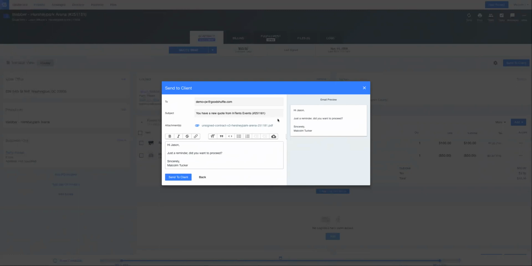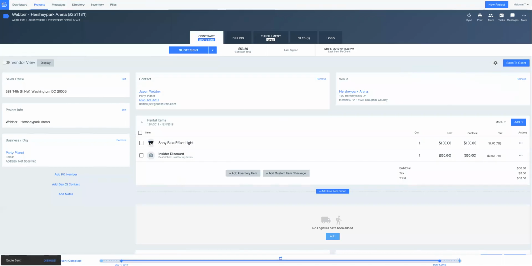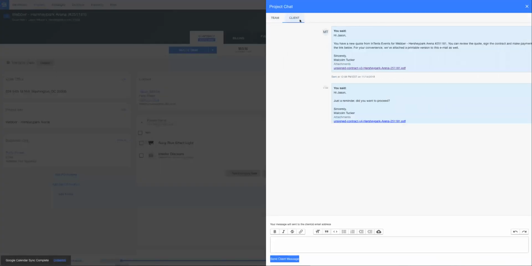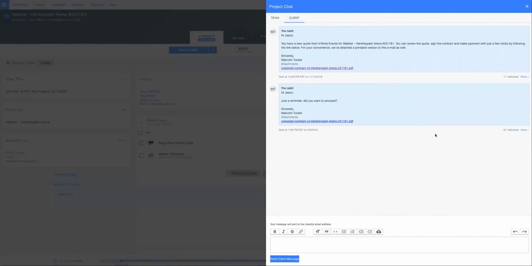And I know I've mentioned this to a few folks this week, but you could always upload any photos or attach any other files, such as design documents or any other materials that you need to send along with your quotes when you're first sending along to your client. So here we go. I'm going to send along to my clients. So it's been added in the Messages tab here. So I can see that it's been sent.